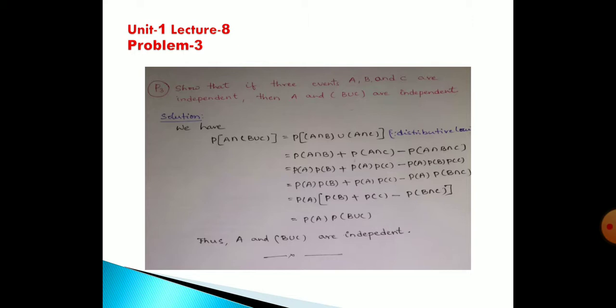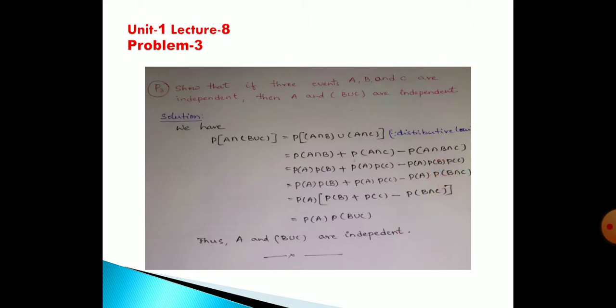Here probability of A intersection B can be written as probability of A times probability of B, plus probability of A intersection C can be written as probability of A times probability of C. Probability of A intersection B intersection C can be written as probability of A, probability of B, probability of C. Coming to the next step, here I want to take probability of B and C as probability of B intersection C. Therefore, you see probability of A is here, here, and here. I want to take it common. Therefore, probability of A times probability of B plus probability of C minus probability of B intersection C. For this purpose only I have converted this here.